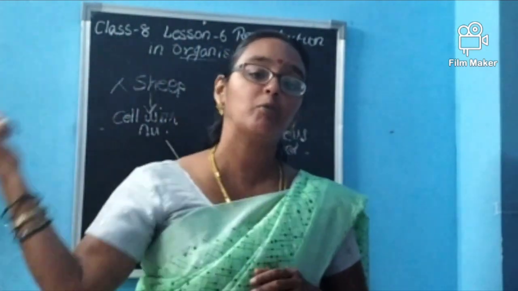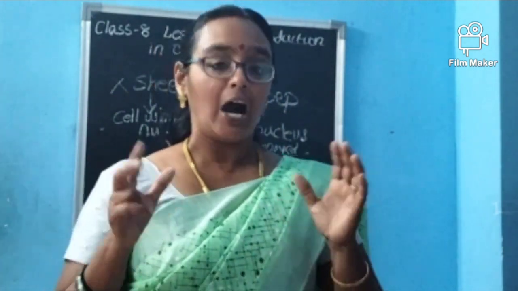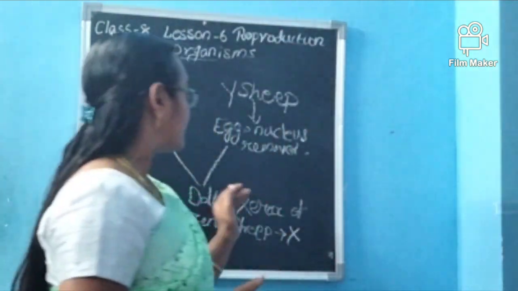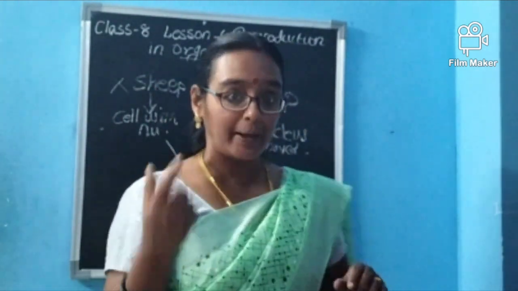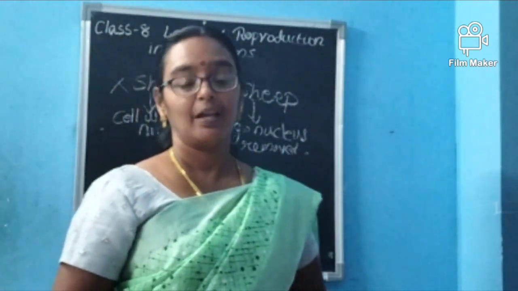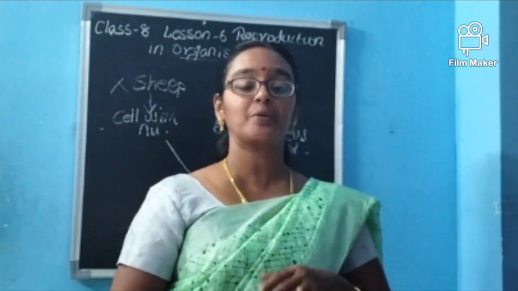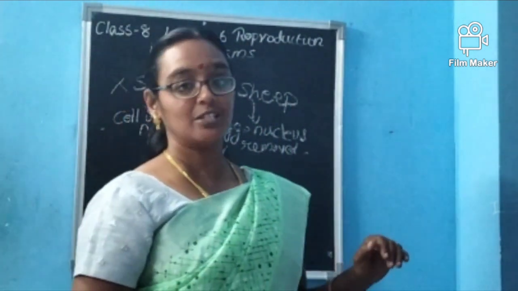From this egg, they have removed the nucleus. Then they cloned. After this cloning, they kept it. The zygote is formed and development starts. By that time they injected it back into the uterus of Y sheep. After the gestation period, the sheep gave birth to a child that is called Dolly.